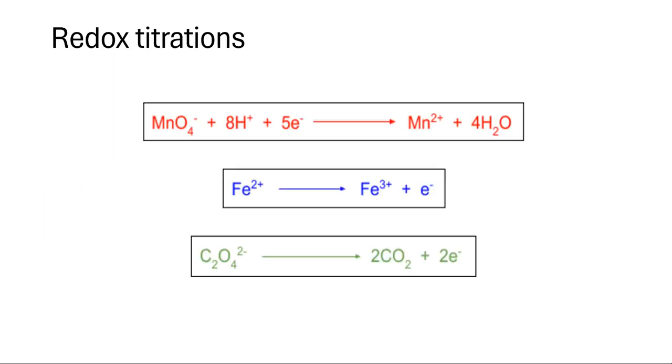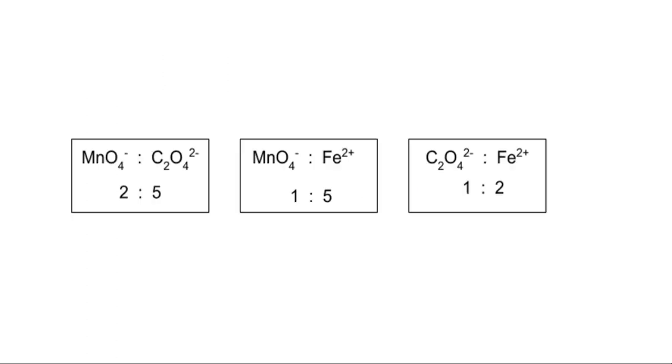Redox titrations are a little bit complicated. I'll make a video on it as well. But essentially, these three equations you need to memorize. Once you memorize them, you can use them to solve redox titrations. You'll see there's a formula here. So MnO4- to C2O4 2-, these are the ratios.